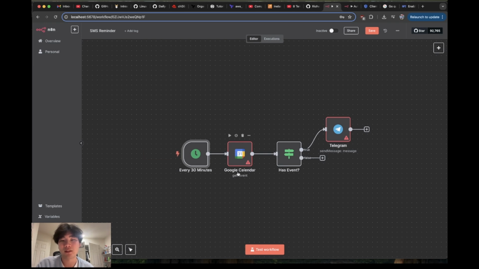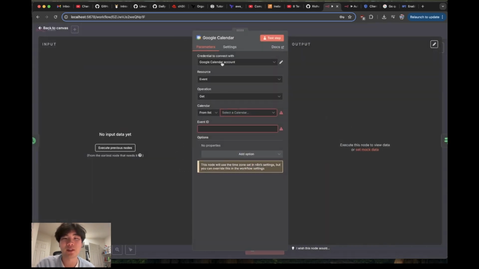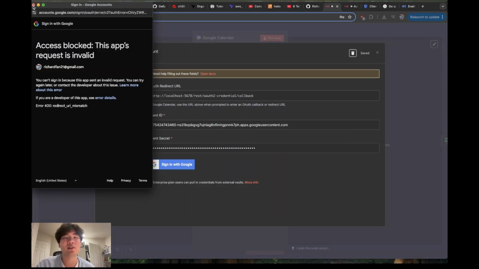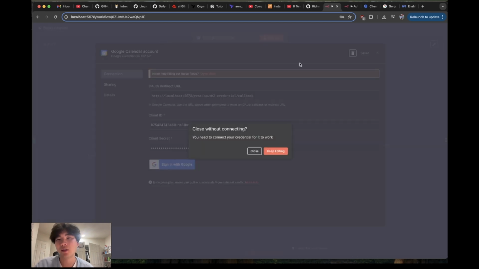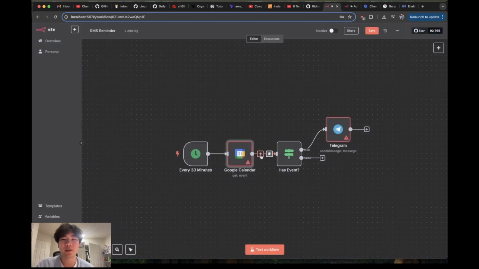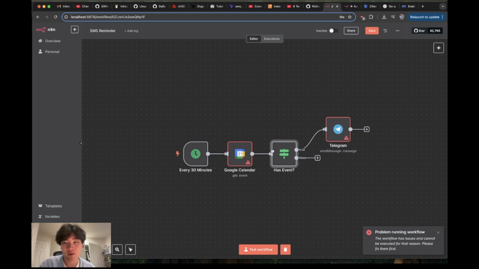I will get events from Google Calendar, and as you can see here, I made the API and I have the client ID and secrets, but I just can't connect, no matter how I try, because one, I'm probably on localhost, and two, I don't have the paid plan. But I would assume that if I actually ran these, it would run. Obviously I can't do it right now.